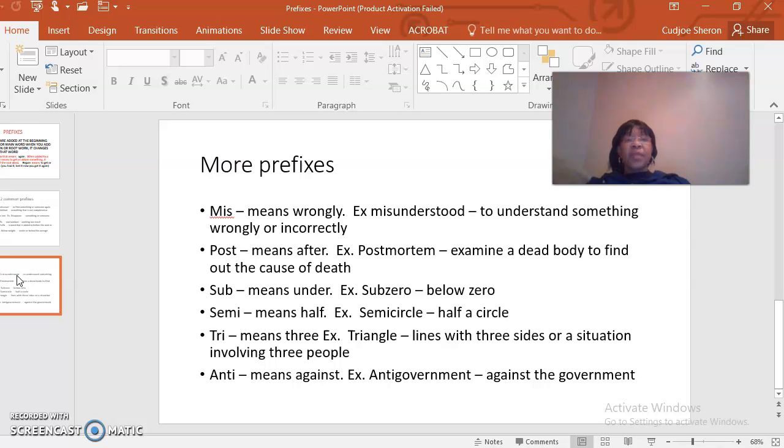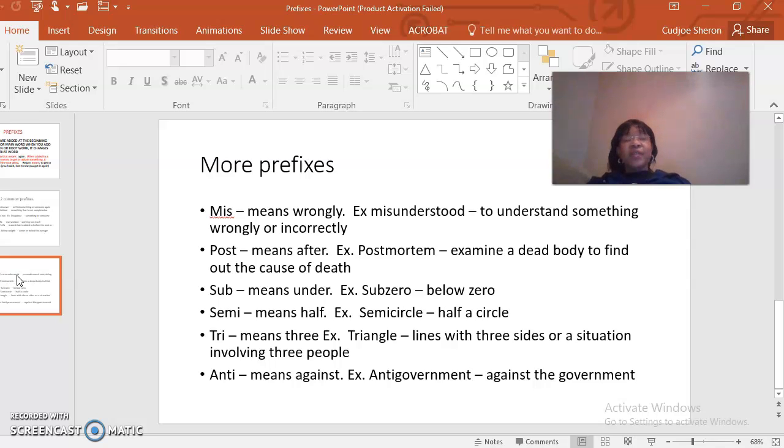Mis means wrongly. So if you misunderstood, the root word is understood, the meaning now changes. It means to understand something wrongly or incorrectly. You didn't understand.